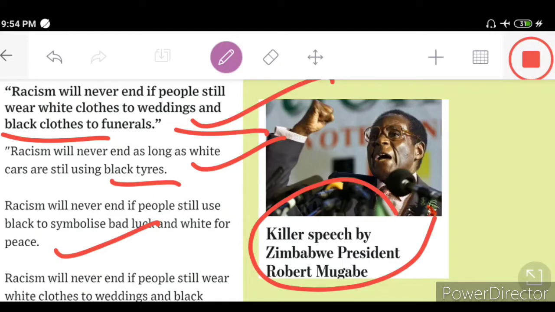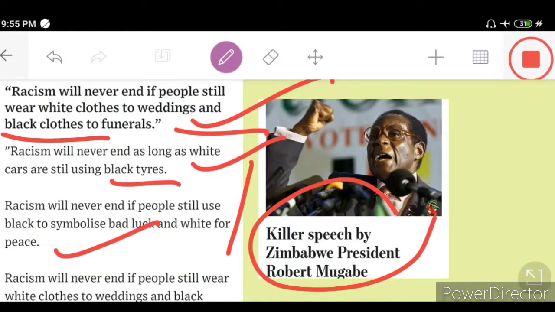Racism will never end if the people still wear the white clothes to weddings and black at the funerals, what I said to you earlier. When we are using the white clothes at the weddings and the black at the funerals, it means that black is subordinate. It's a racism. It's the racism that speaks.